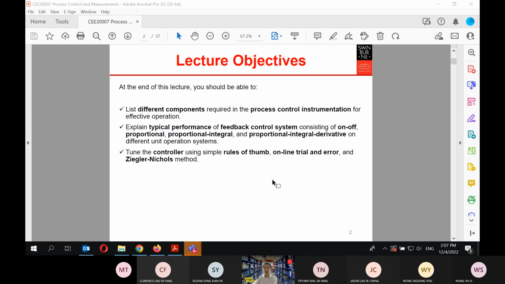So at the end of this lecture, you should ideally be able to list different components required in the process control instrumentation to achieve effective feedback control operation. Explain the typical performance of feedback control system, where it can be on-off, proportional, proportional integral, and proportional integral derivative. And then how you can tune your controller using simple rules of thumb, online trial and error, and the Ziegler-Nichols method.